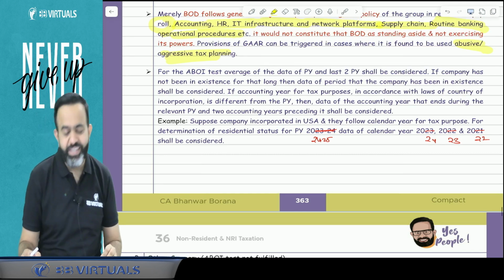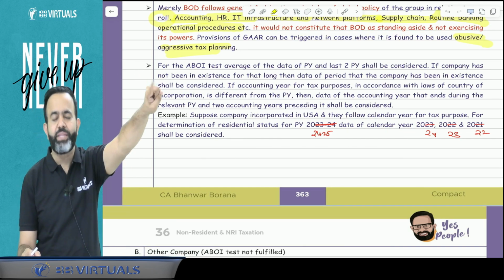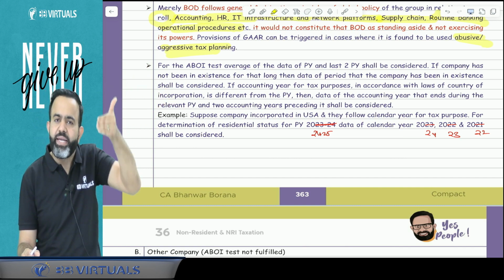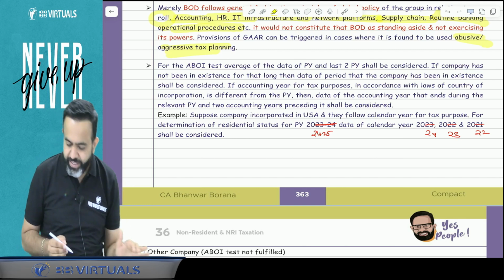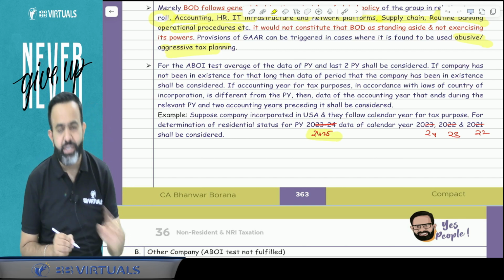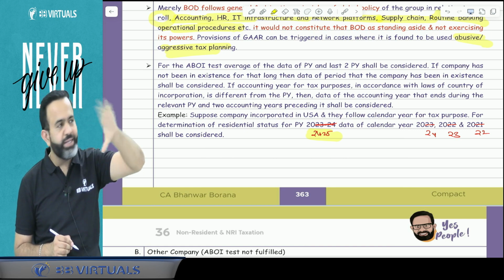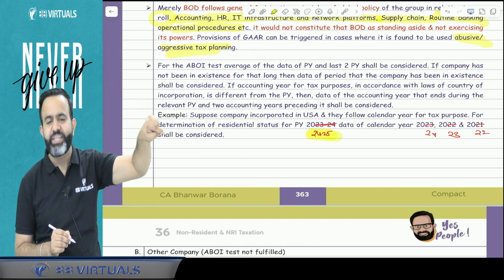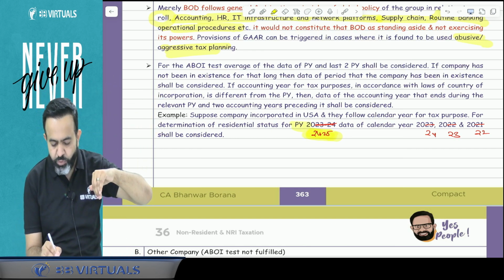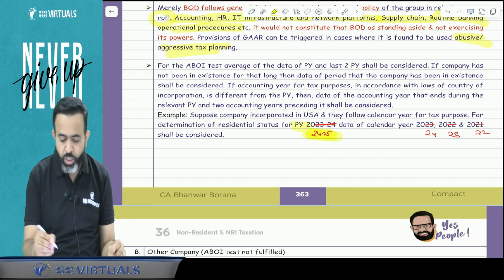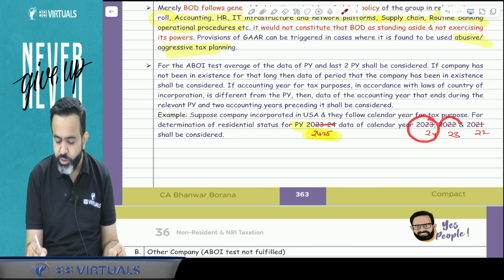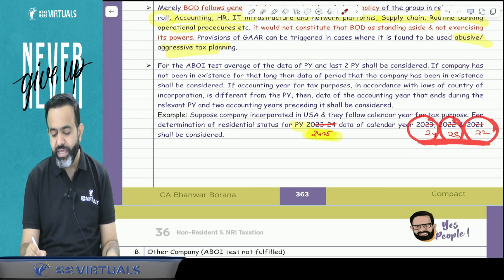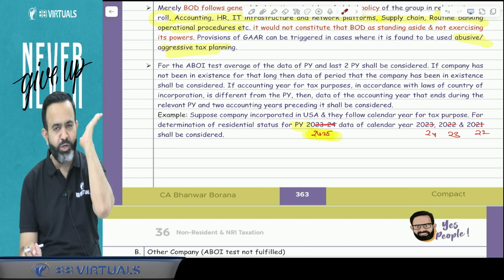So guys, here the lawmaker says that whatever the accounting year of that company, it must be completed in the current financial year. Can I say that for your examination, your current financial year is 24-25, and that company follows, suppose, the calendar year? So in this year, which calendar years are completed? In the previous year 24-25, can I say that calendar year 2024 is completed, 2023 is completed, and 2022 is completed? So you have to consider the average of these 3 years. You got my point or not?